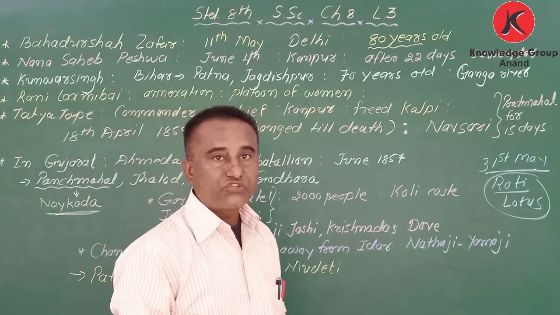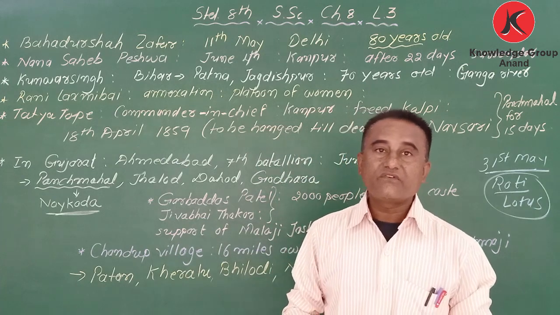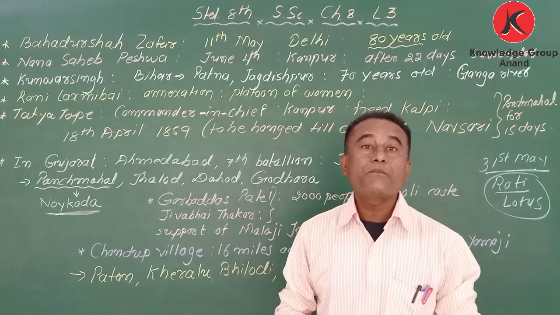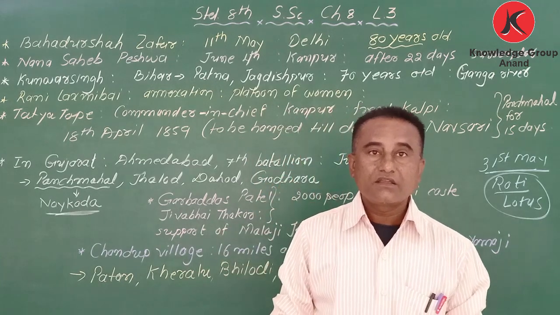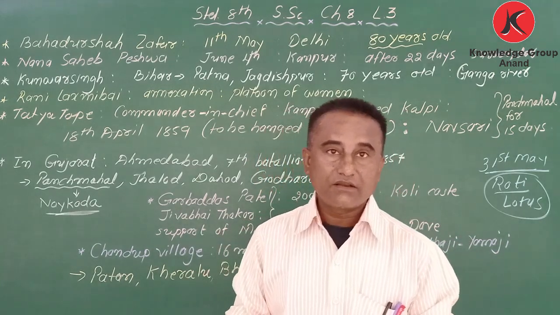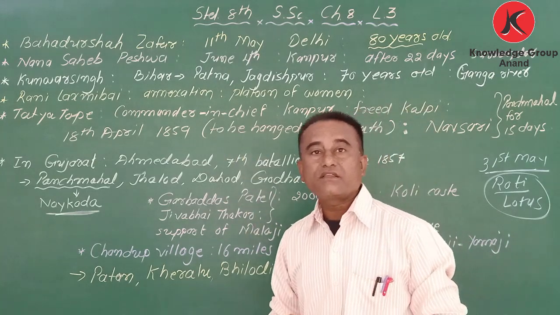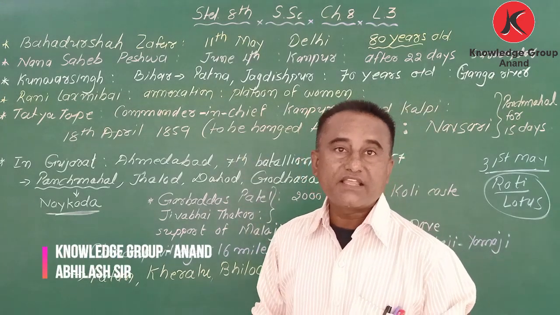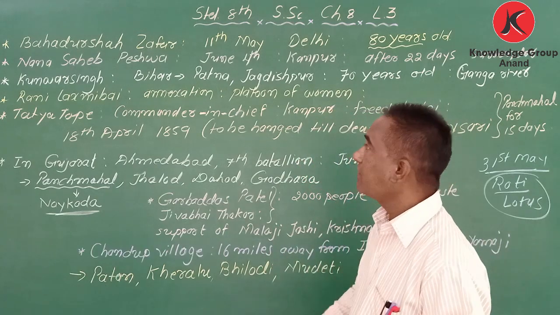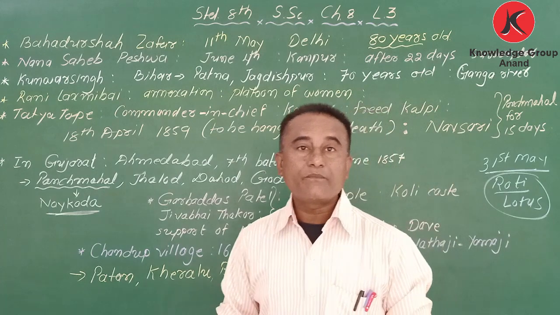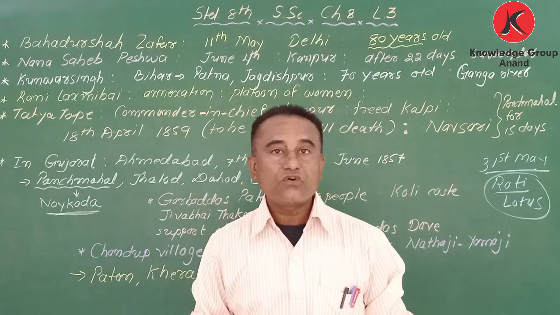The actual date was 31st May, but it started 21 days early, on 10th May, and because of that it was suppressed. Without any result, the revolt failed. Now what happened when it started on 10th May? Next morning, 11th May, the soldiers of Meerut reached Delhi and took control of Delhi.